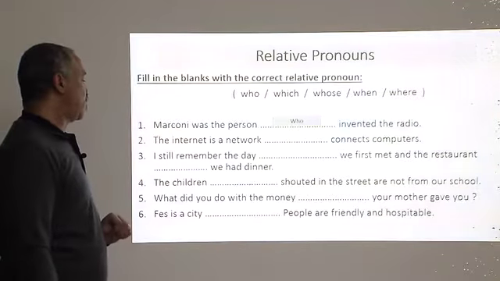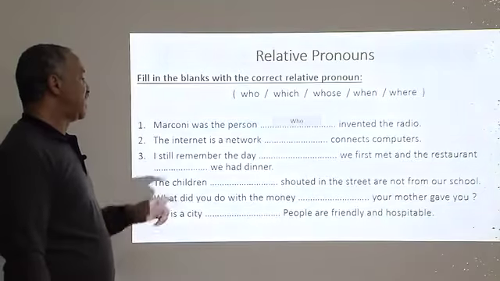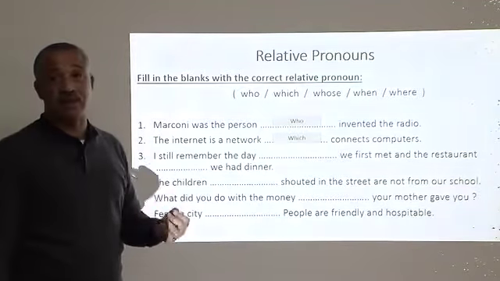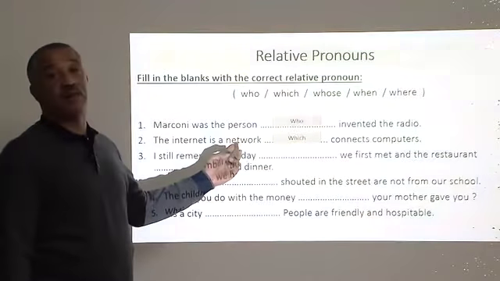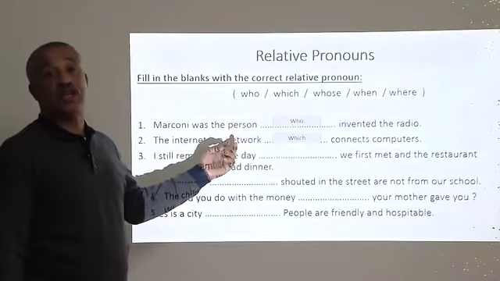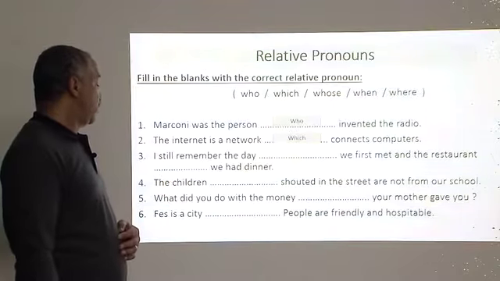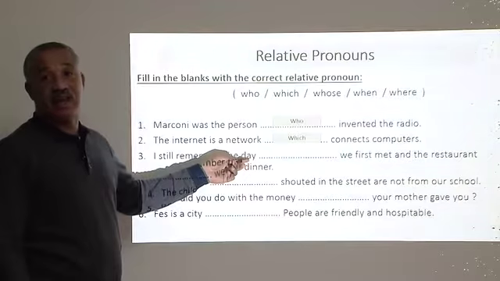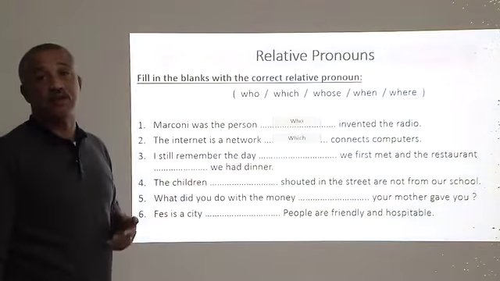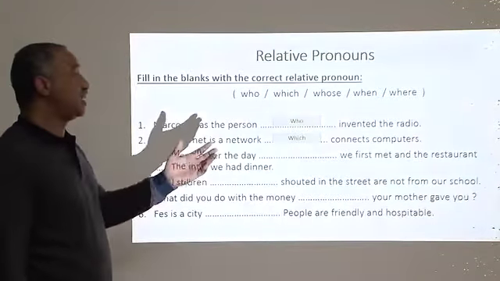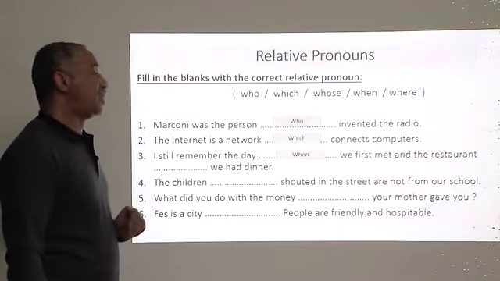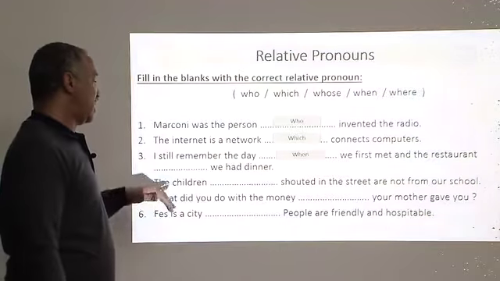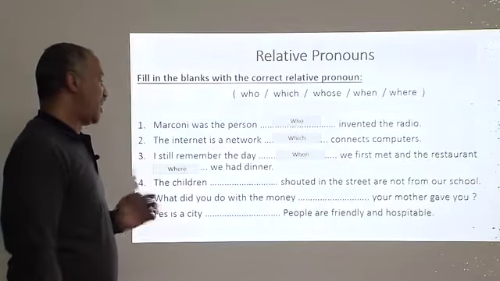Now let's go back to sentence number 2, and we said the internet is a network, of course, which connects computers, which, since we are speaking about something, which is the network. For sentence number 3, I still remember the day. The day is time, and for time, the suitable relative pronoun is when. And then we first met at the restaurant. Here we are speaking about a place, and of course for place we use where.